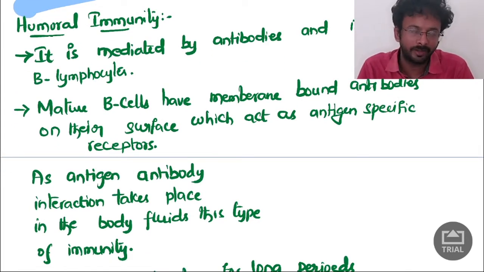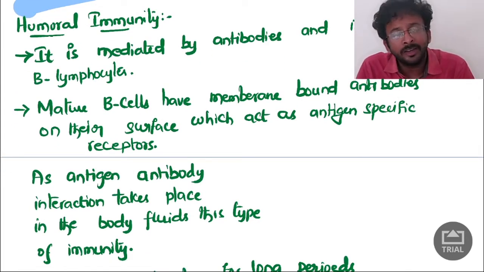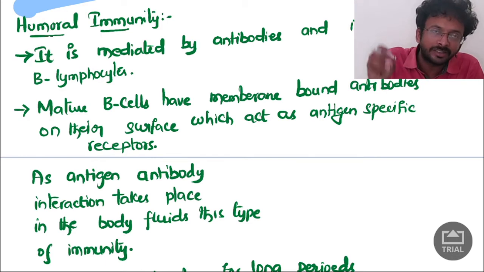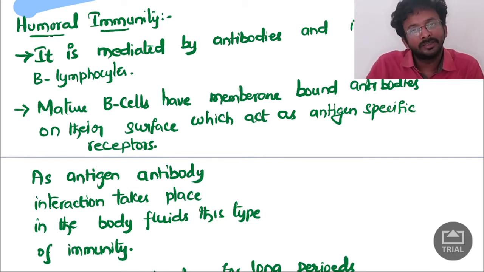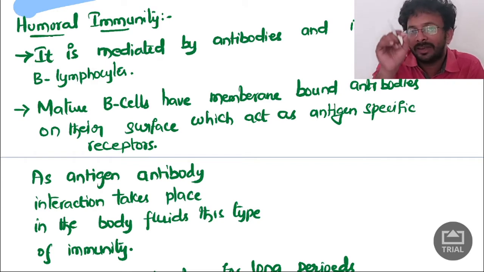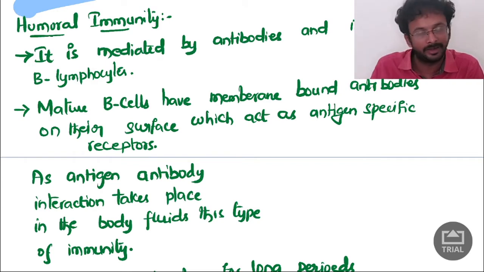Coming to humoral immunity. Humoral immunity means circulating immunity. Some B lymphocytes are modified into plasma cells and memory cells. These plasma cells secrete immunoglobulins, because on the surface of the B cell they have a binding site called the antigen binding site.